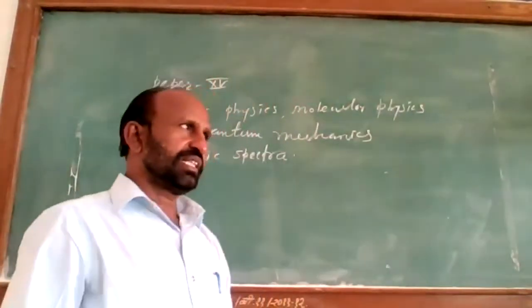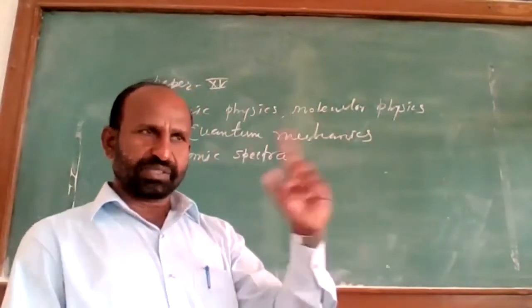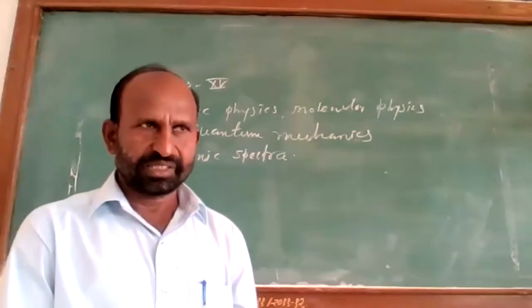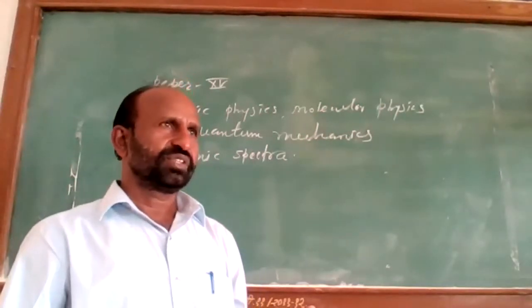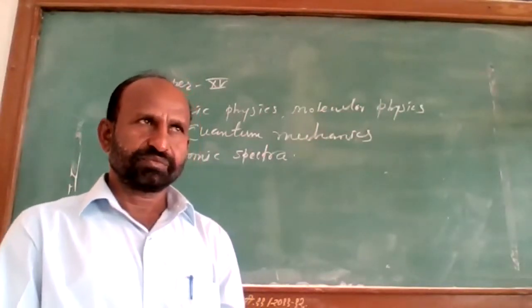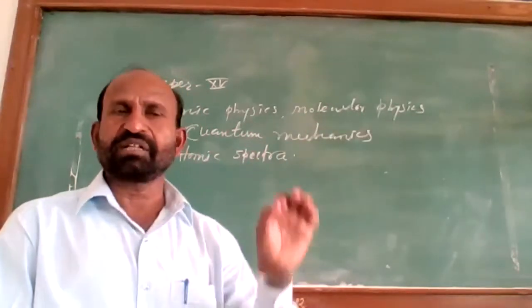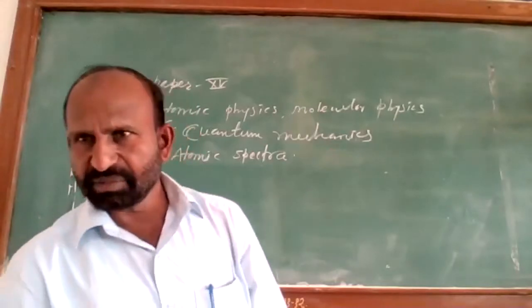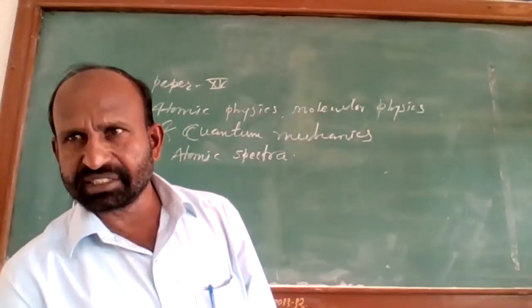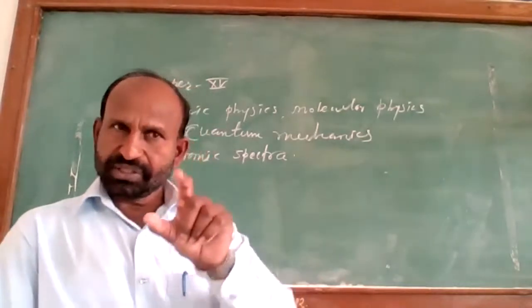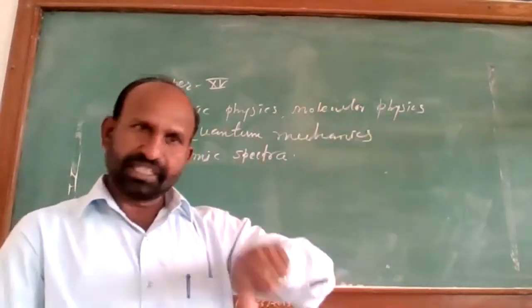Now, these electrons which are revolving around the nucleus possess energy. The energy in that orbit is given by the quantum numbers. Here number is used to denote that energy state or energy level.